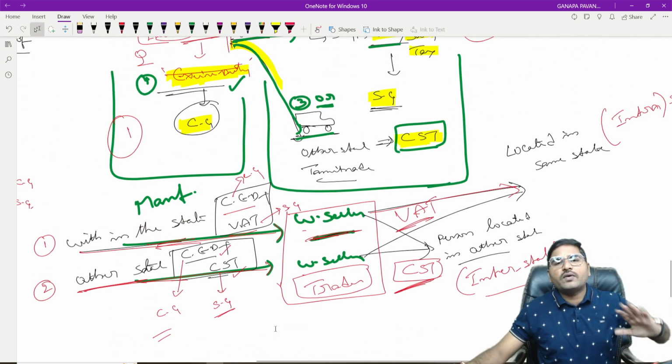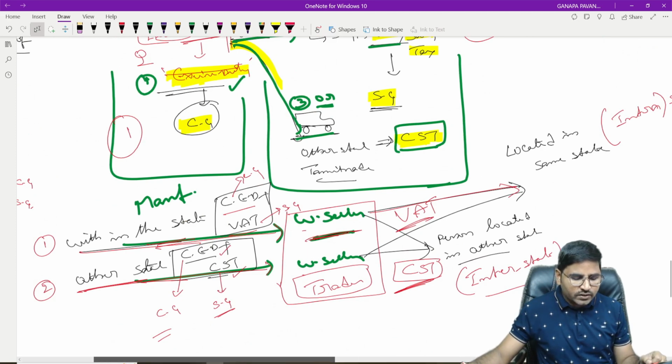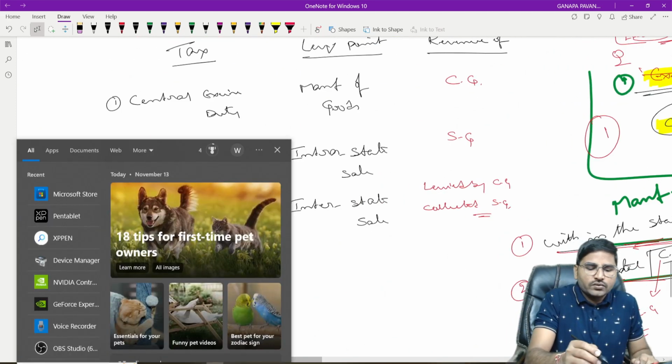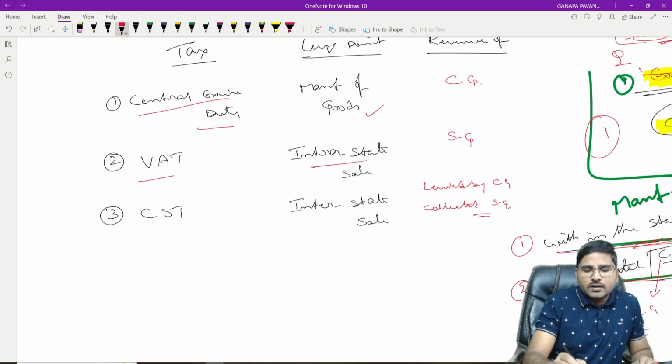And observe the situation. What is the levy point for central excise duty? The levy point was manufacture of goods. And what is the levy point for VAT? Intrastate sale. And what was the levy point for CST? Interstate sale.